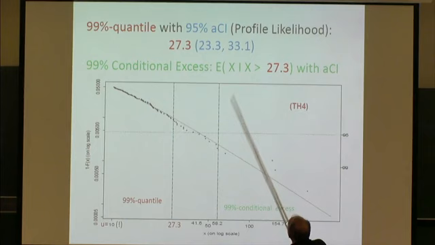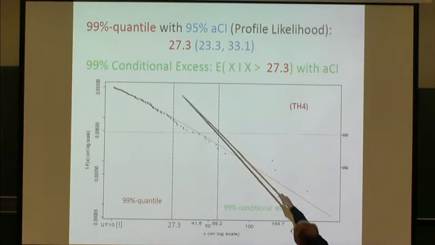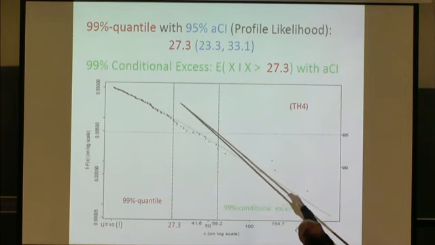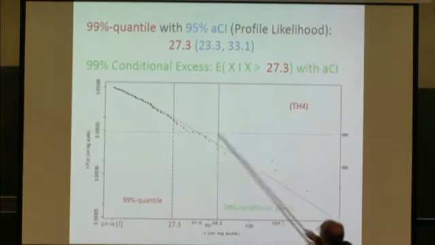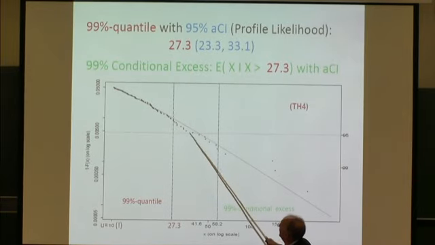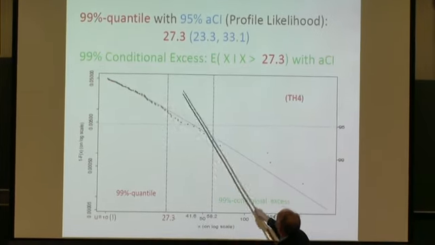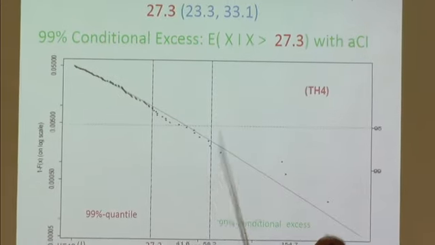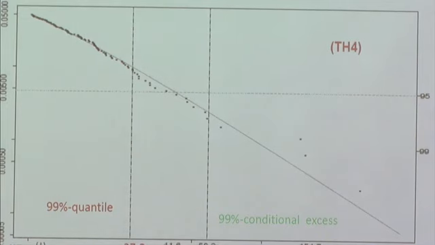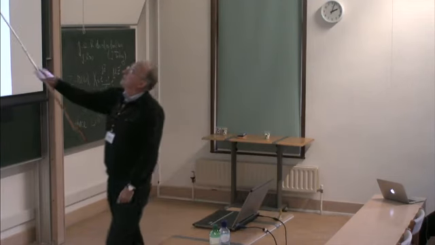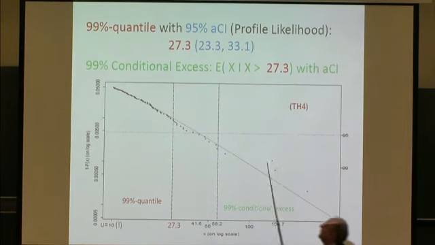Where it cuts the level here, 95%, that's the confidence level, there are 2 points I can read off, these are 23 and 33. Sorry you don't see it, but I will not draw on the screen. And then you say, okay, my point estimate is 27.3 million, but the 95% confidence interval is 23 to 33.